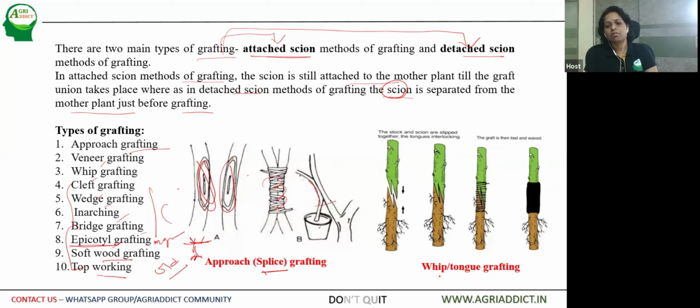Here is an example of whip or tongue grafting. It is cut into a W shape so that both rootstock as well as scion are cut into the same shape, and then inserted, then tied, and the union takes place.